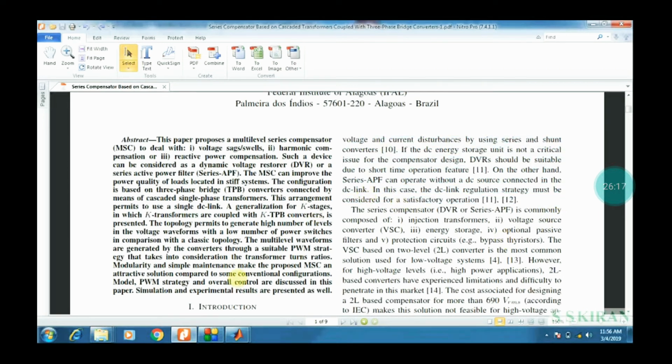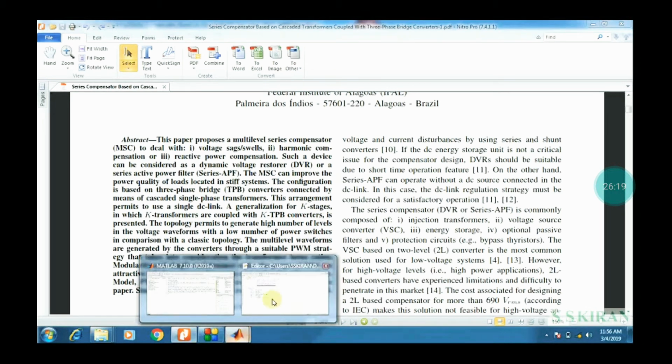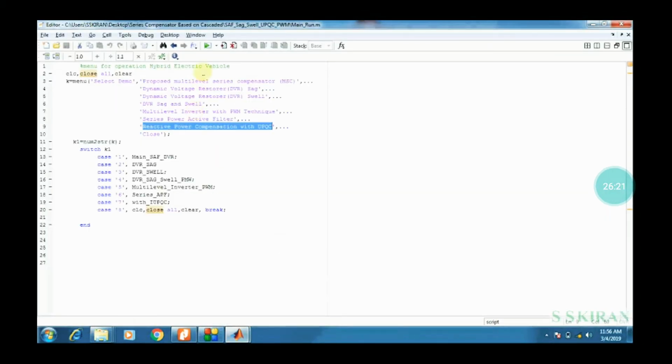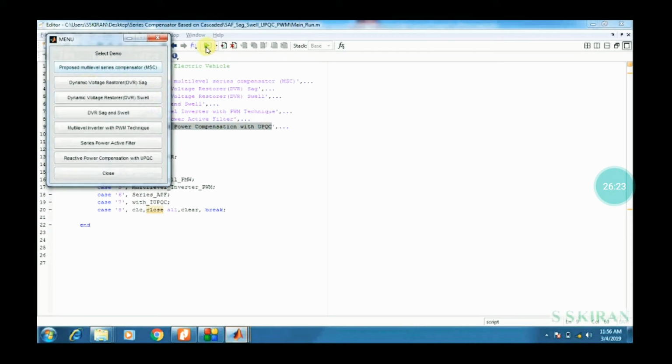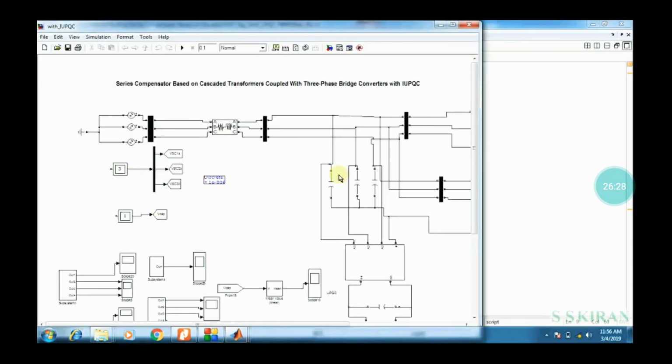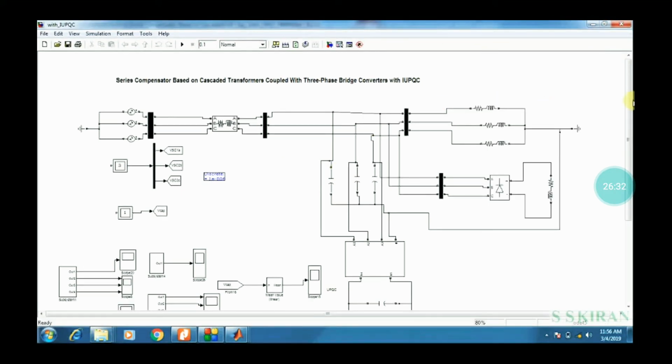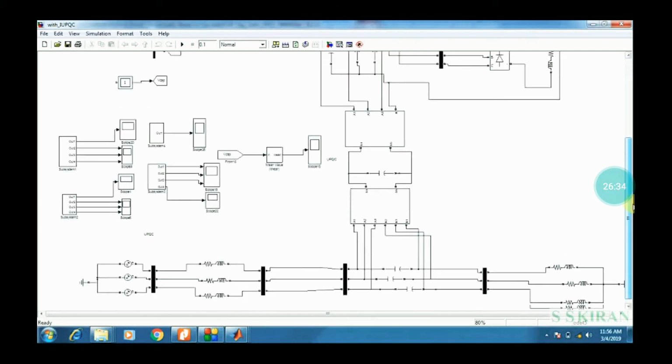And then come back to the original block and just click the run button here. In that click on reactive power compensation. This is the complete block of series compensated based cascade transformer with coupled transformers.